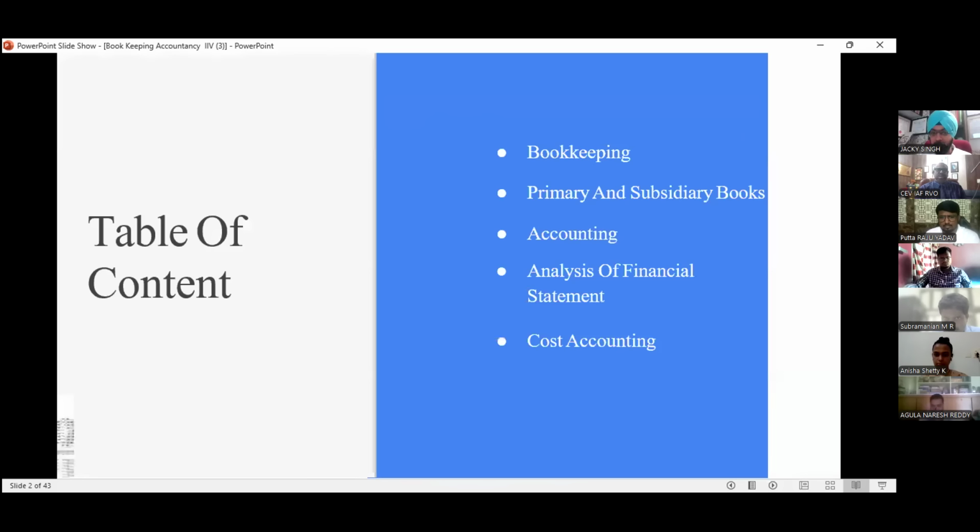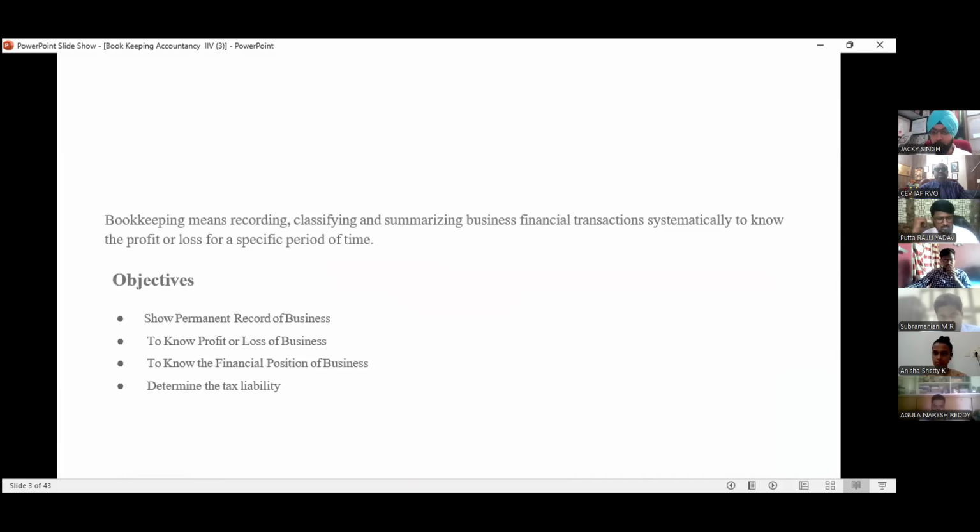What we have to learn here is bookkeeping, the primary and subsidiary books. We also have to learn accounting, the analysis of the financial statement, and cost accounting. These are the components we have to know for scoring 3 marks. And it is very easy to score 3 out of 3. Then what is bookkeeping? First, you understand what bookkeeping is.